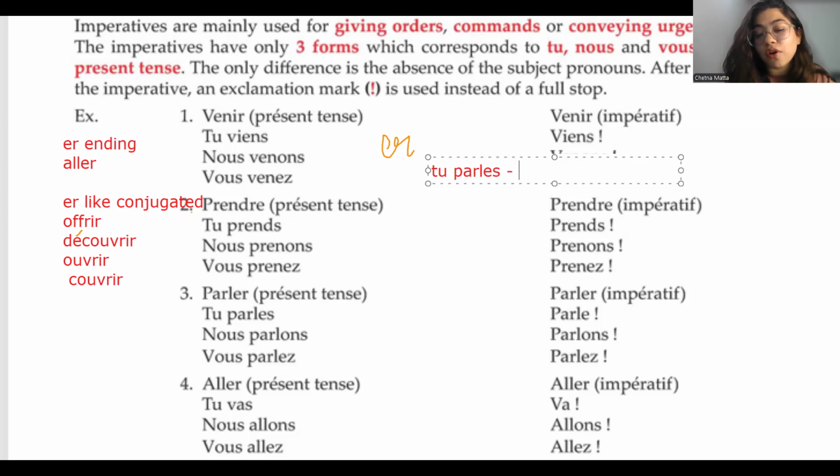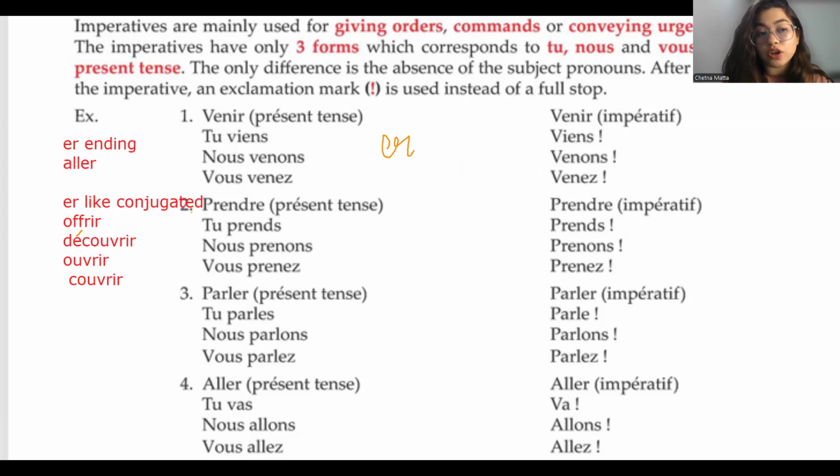But when I transform it into imperative, it is going to be parle. Okay? I hope I made this rule clear to you. Moving ahead with aller, you could see tu vas, but it is just va without the s when we make the imperative. And here is the rule when it applies. I hope this was clear to you.